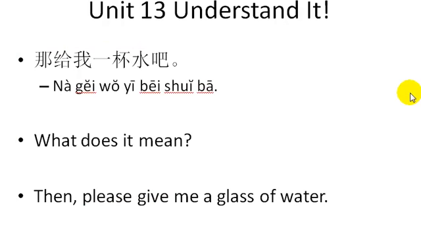Then please give me a glass of water. 那给我一杯水吧. Then please give me a glass of water. So you've taken notes. Go over this dialogue and repeat some of the sentences that are hard to grasp because of the different word order and expression forms. And this concludes this lesson.